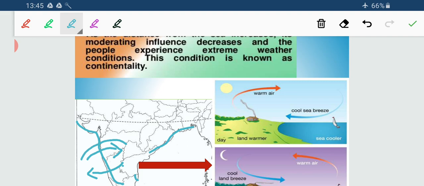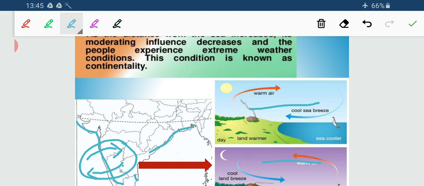Due to the influence of this land breeze and the sea breezes, the temperature condition is moderate throughout the year. Just recall when I showed the regional variation for the temperature condition. Whether it is summer season or winter season, I wrote the degree in the southern part 28 degrees. So why is it moderate throughout the year? Due to land breezes and the sea breezes.